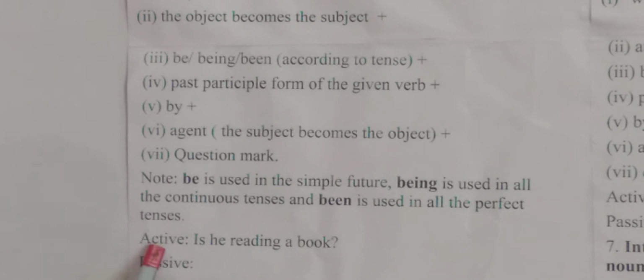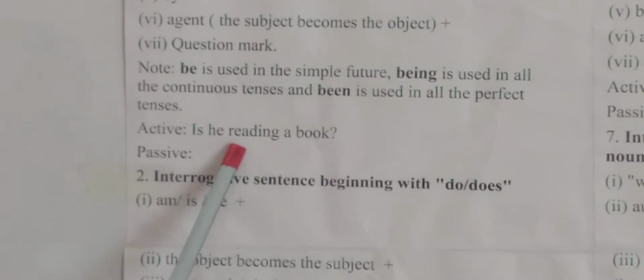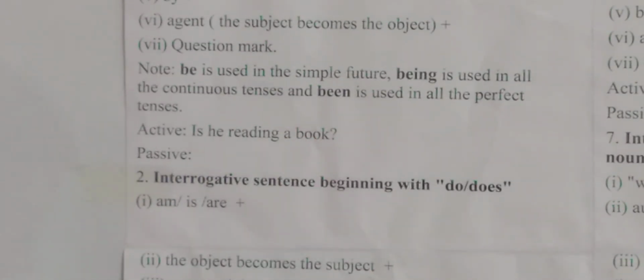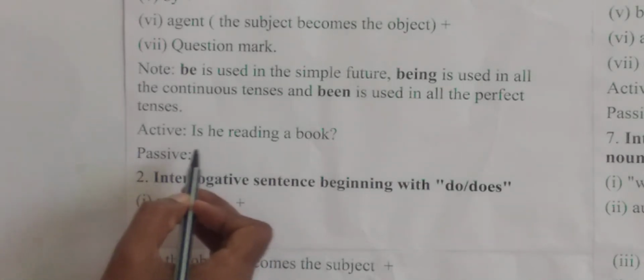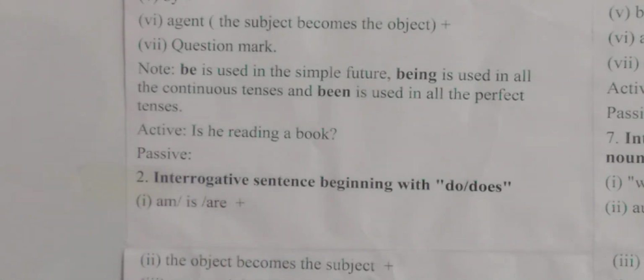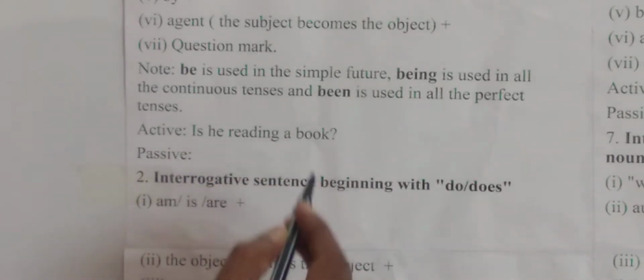So look here. Here I have given an example. It is an example of an active sentence. Is he reading a book? Now we will change this sentence into passive. Is he reading a book?